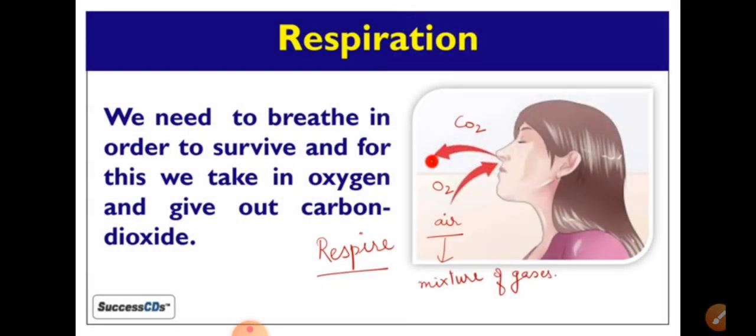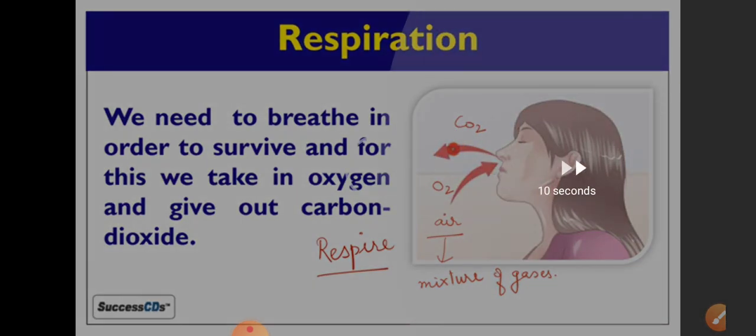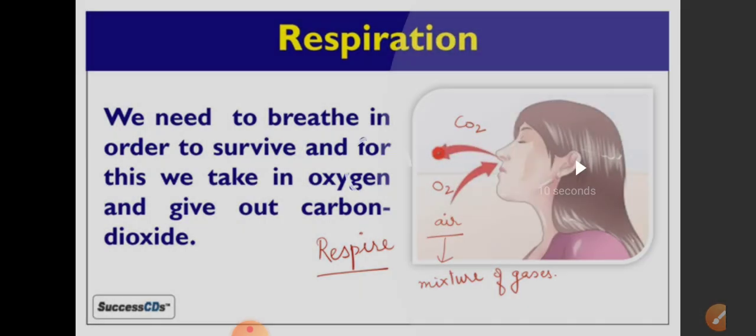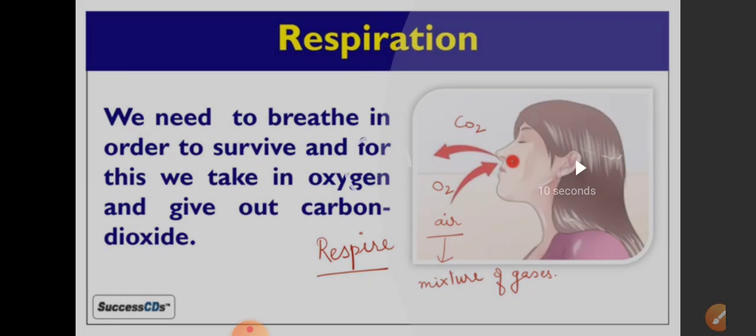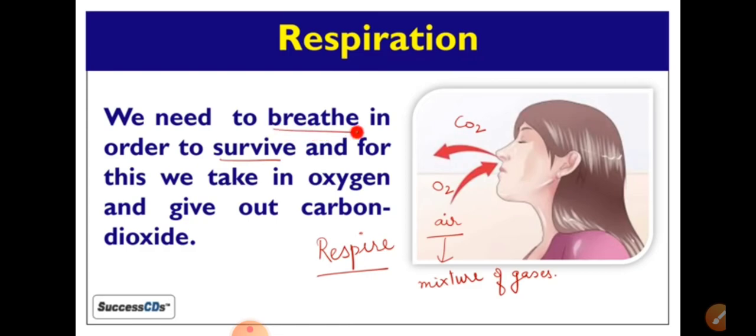Now, this oxygen is utilized to break down the complex food particles to release energy, and that energy is needed for the survival of organisms.